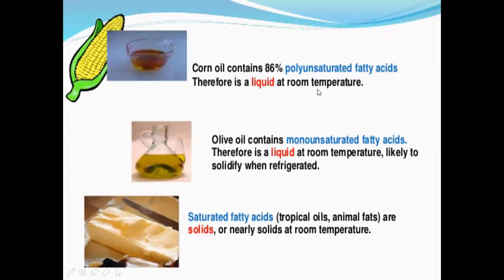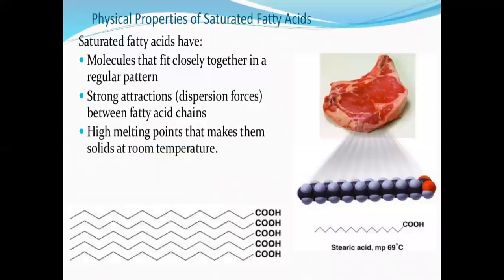Now, this corn oil contains 86% polyunsaturated fatty acids. Therefore, it is a liquid at room temperature. As we have seen, since it has polyunsaturated fatty acids, it is good for health. And this olive oil contains monounsaturated fatty acids, therefore it is liquid at room temperature, but likely to solidify when refrigerated. When we keep this olive oil in the fridge, it can get solidified. Saturated fatty acids are solids or nearly solids at room temperature.